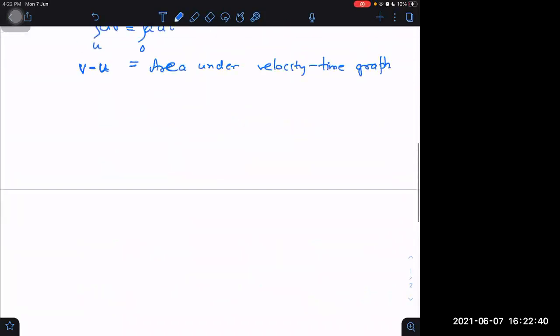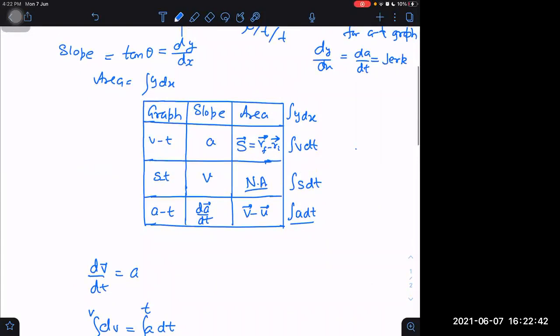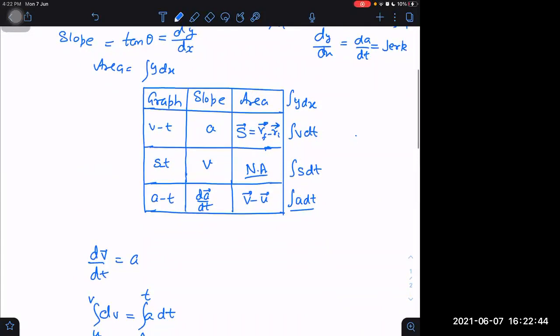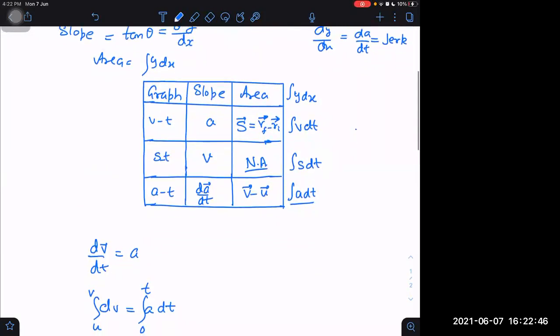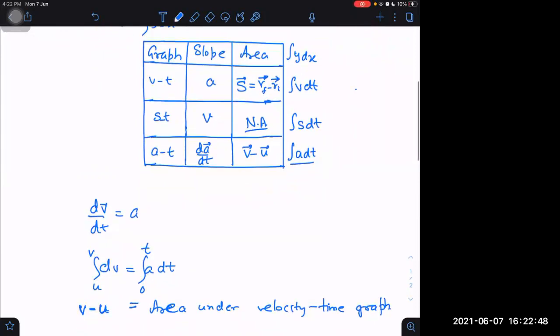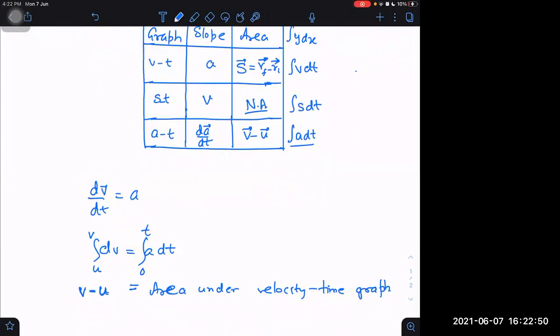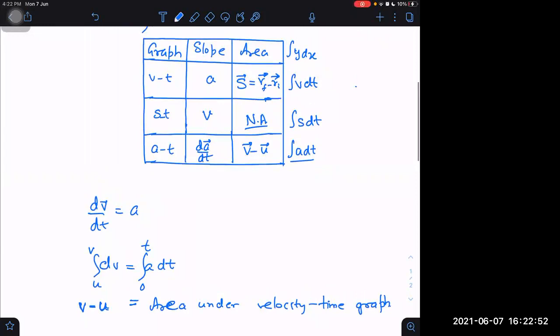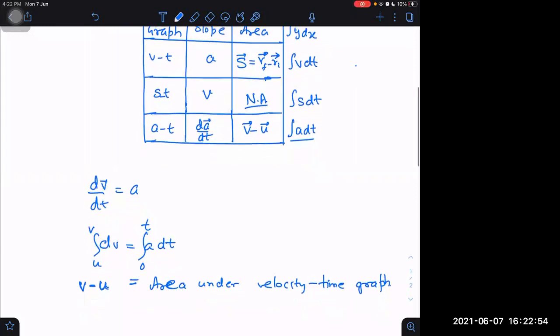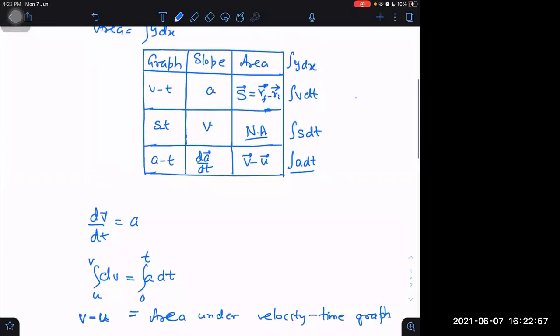Yes, sir. For the a-t graph, area is v minus u, no, sir? Then here we have written area under velocity time graph. Area under velocity time graph I have written here. What is this? That is displacement. Sir, no, sir. Here you wrote v minus u, area under acceleration time graph. You have to write acceleration time graph.